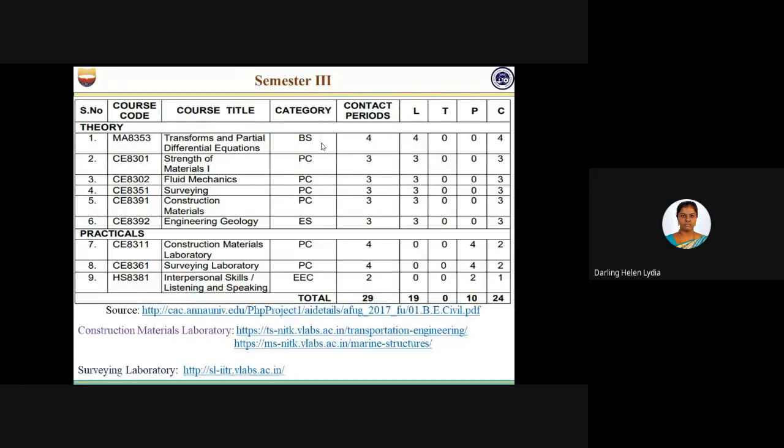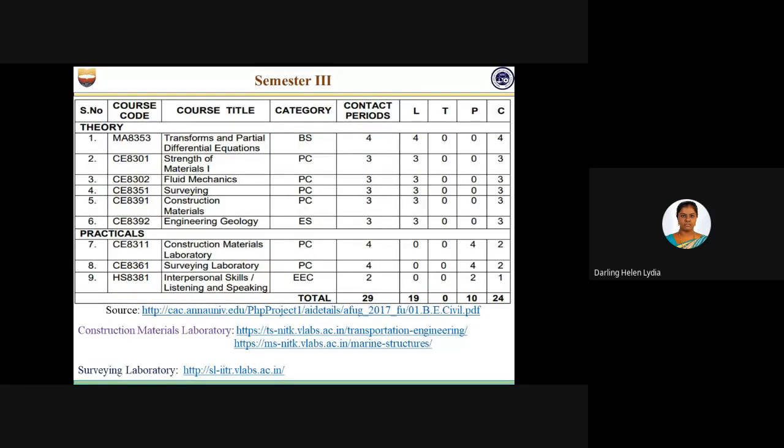Below that, the construction materials laboratory is provided by NIT Karnataka under the heading of transportation engineering and marine structures, and one more laboratory, surveying laboratory, also comes under the virtual lab.